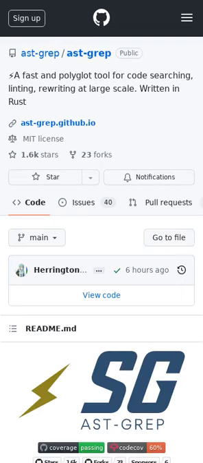ast-grep, SG, is a tool designed for code searching, linting, and rewriting on a large scale. It is based on the AST tool and searches for code by pattern matching via AST nodes rather than text. ast-grep, SG, uses patterns that can be written in a similar way to ordinary code and matches any code with the same syntactical structure. An online playground is available.